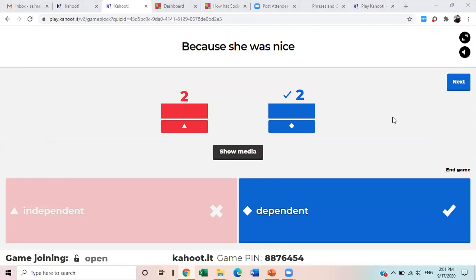Okay, this is dependent, because she was nice. Then what? What next? It is incomplete, right? So as I just briefed you about the previous question, yes, dependent. Rimsha, yes, I can see your responses. Thank you so much for sharing, and be active in the chat box.